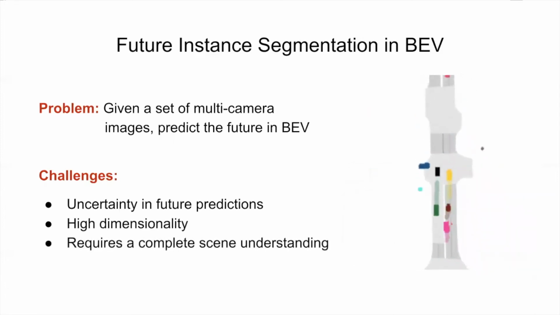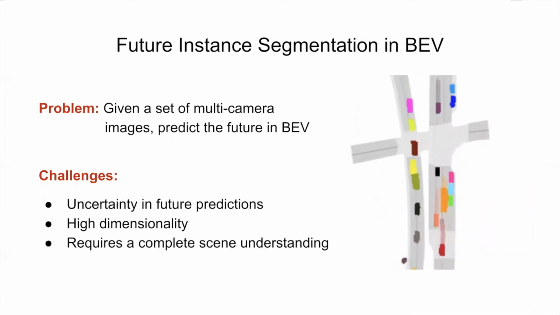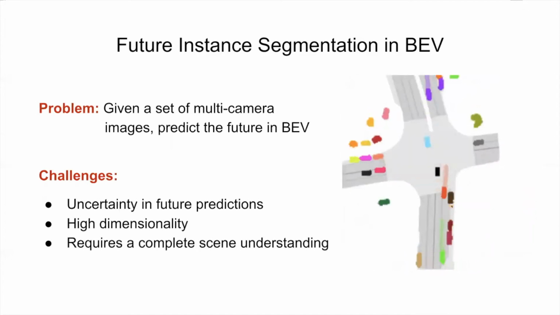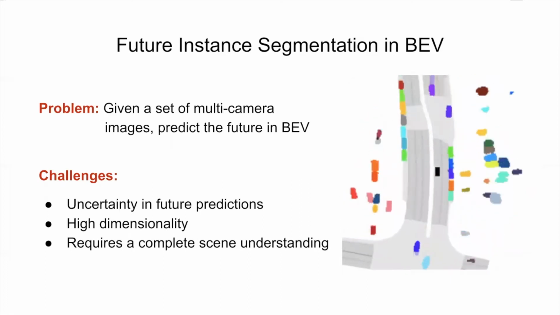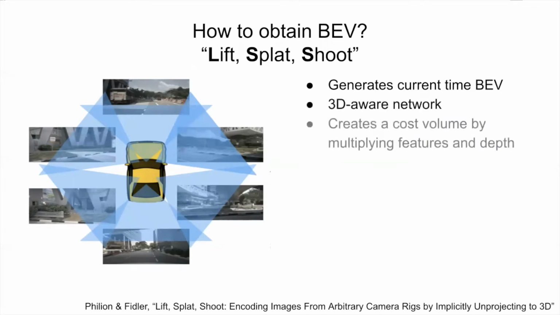Another problem is that the problem requires complete scene understanding. The model needs to understand objects and their relations with each other as well as map elements. As a backbone, we select Lift Splat Shoot. Lift Splat Shoot generates current time BEV representation from a multi-camera view. It's a 3D aware network. It simply creates a cost volume by multiplying features and the discrete depth values.